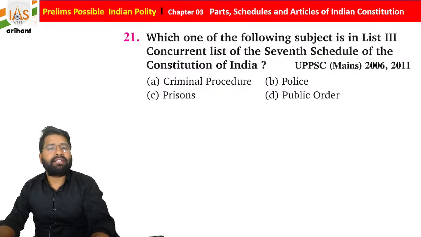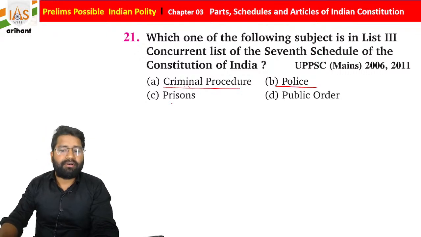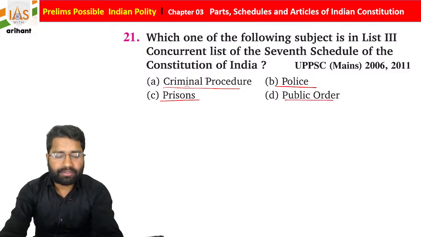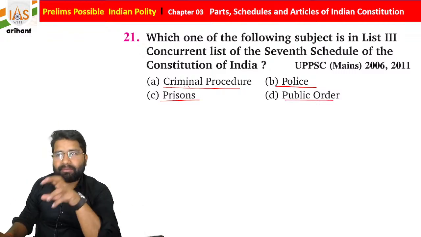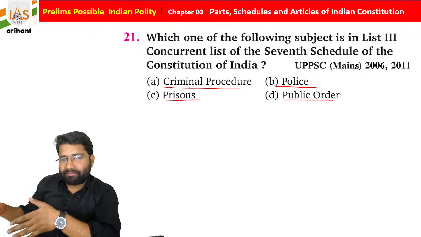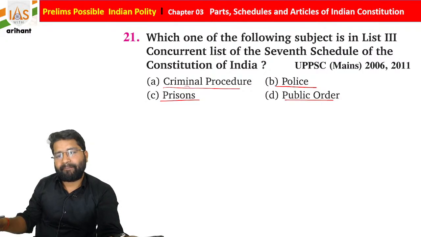So concurrent list: criminal procedure, public order, police, prison. If we talk about police, it is the matter of state, yes or no? And if we talk about the criminal provision, state also can make their law and center also can make their law.